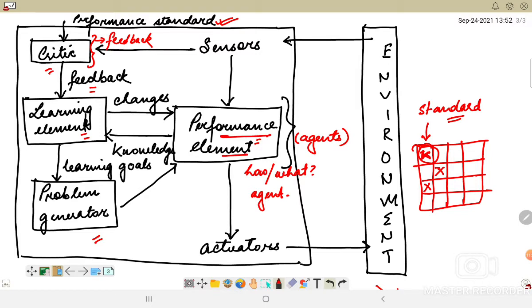But if the agent wants to explore something new, suppose this is the goal, and here is my agent, my taxi which is going. Based on certain performance standard and certain critical views, that means feedback, the agent will try to always take the shortest possible route to reach the goal, isn't it?